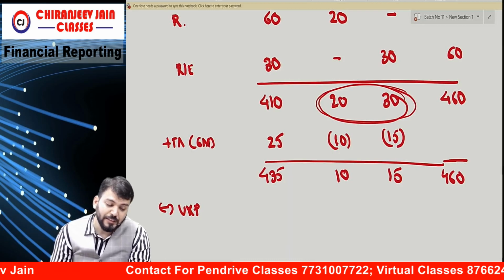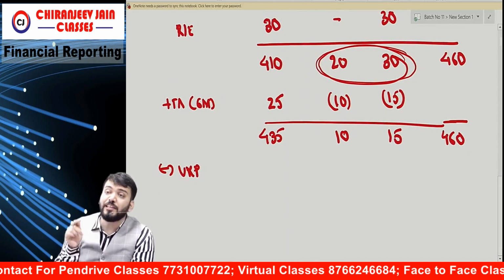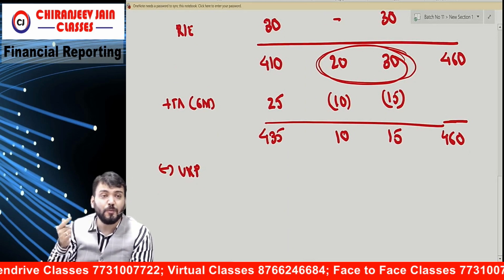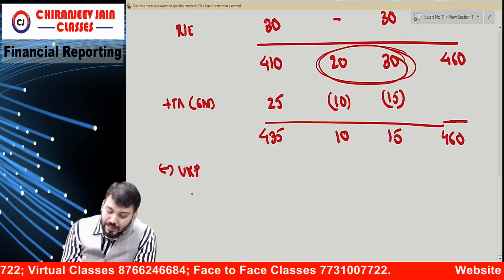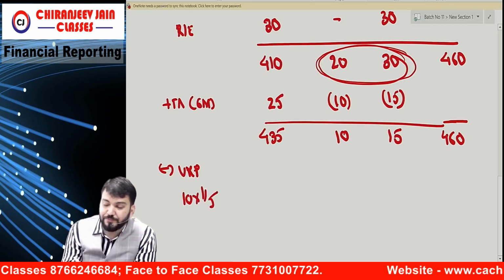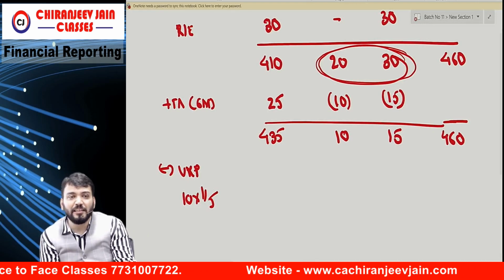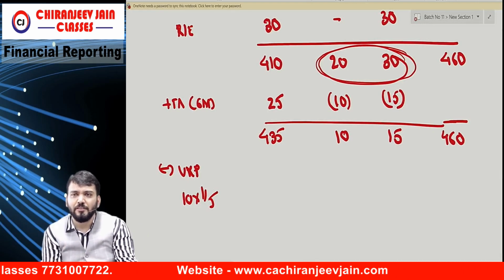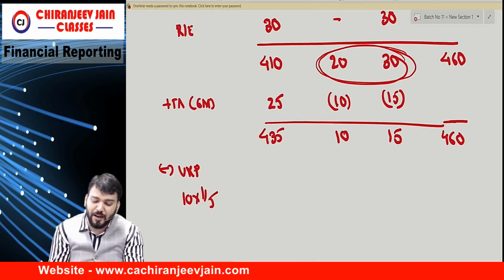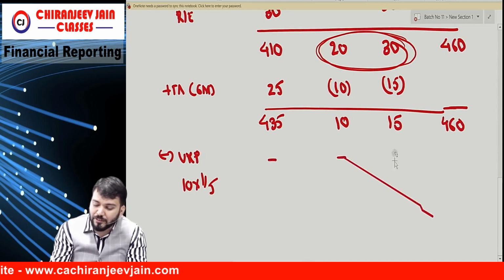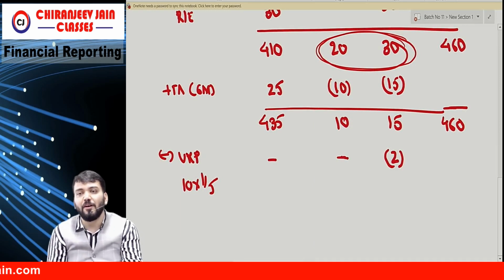So how much profit? They have said at cost plus 25%. Cost plus 25% means 25% of cost. Means 1/4 of cost. Means 1/5 of sale. So we'll do 10 lakh into 1 by 5. 10 lakh into 1 by 5 is the profit. Correct now? 10 lakh means, you know now that cost and sales, so 10 lakh is the sale price. So we'll apply profit margin based on sales. So 1 by 5 how much coming? 2 lakh. So 2 lakh will be deducted from PL, retained earning.